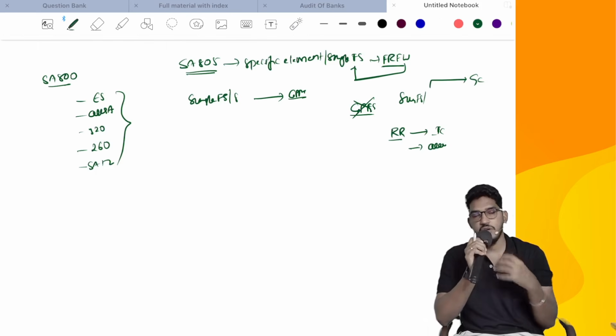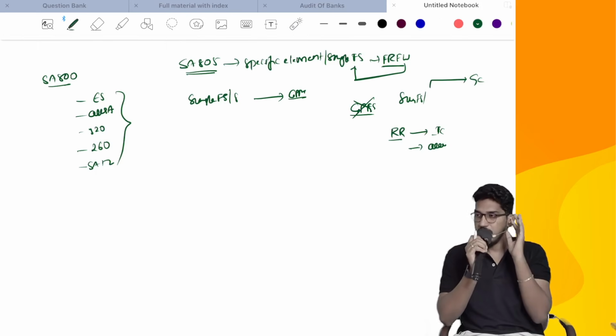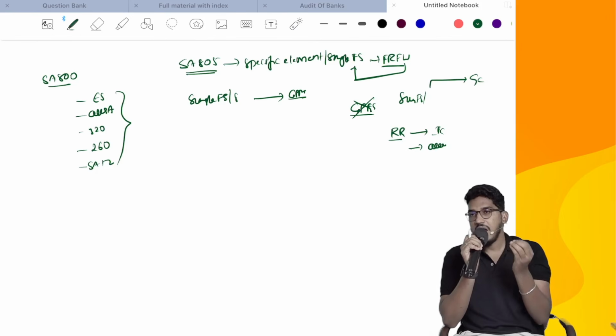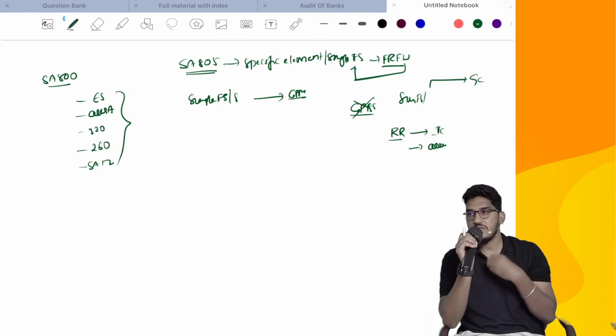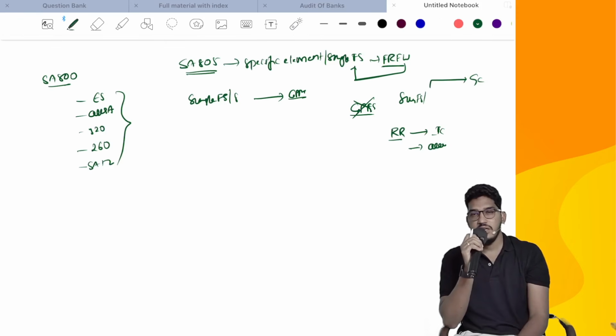If you are not the person who conducted the audit of the general purpose financial statements and you are only asked to conduct audit of a single financial statement or specific element, then you need to analyze, are you in a position to do that? In some cases, you will not be able to do it. Then don't accept such engagements. Or else, what you can advise the client is, sir, I can't do the audit here. Let us change this engagement to some other form.